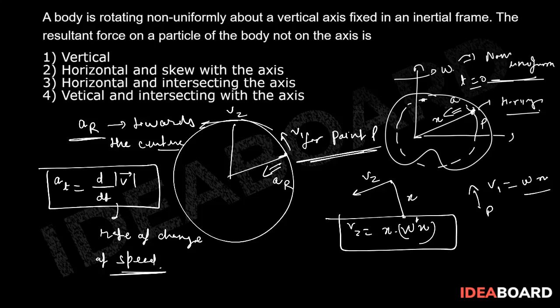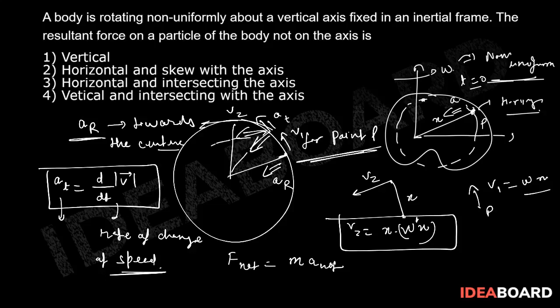Because speed is changing, a tangential acceleration is there. So if you talk about F net, that will be m into a net. At any moment there will be two accelerations, one like this, another like this, so net acceleration will be somewhere like this.